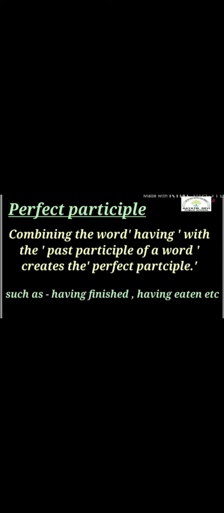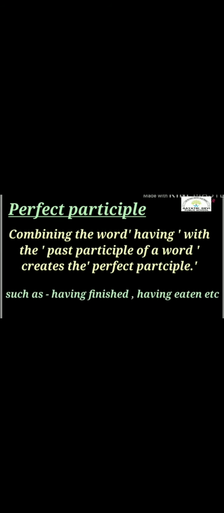Next, last, perfect participle. We learned about present participle and past participle. Now we will learn about perfect participle. Combining the word having, कौन सा word हमें डालना है? Having. With the past participle of a word creates the perfect participle. Such as, for example, having finished, having eaten.